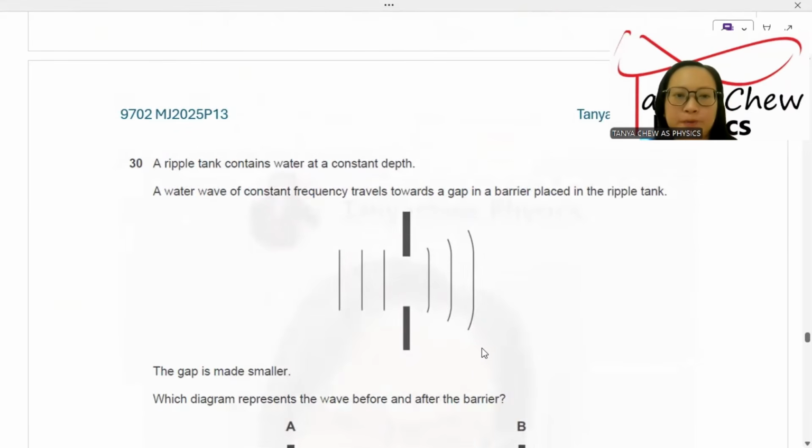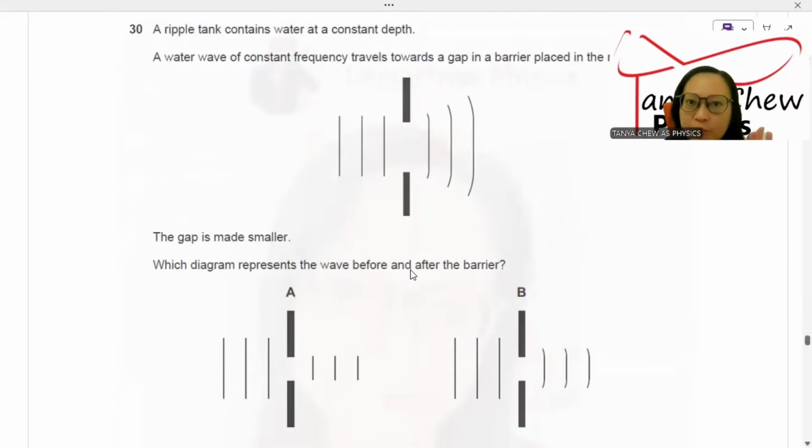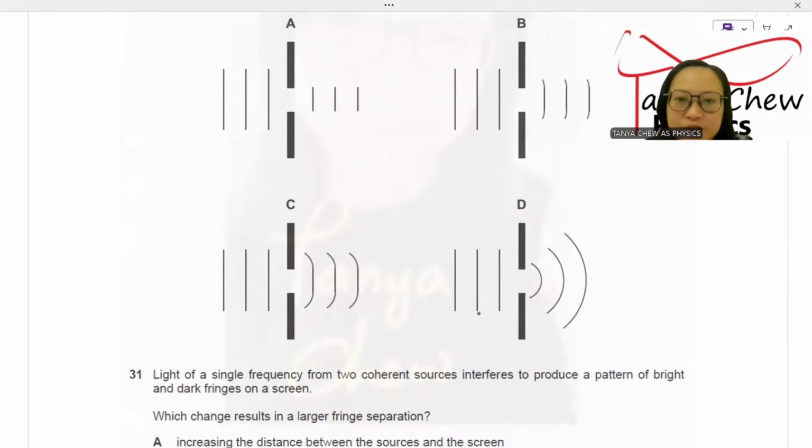Number 30, a ripple tank contains water at a constant depth. A water wave of constant frequency travels toward a gap in a barrier placed in the ripple tank. The gap is made smaller. Which diagram represents the wave before and after the barrier? This is called diffraction, the spreading of a wave when passing through a gap. When the gap is smaller, more spreading will occur. So the best answer is D, circular wave.